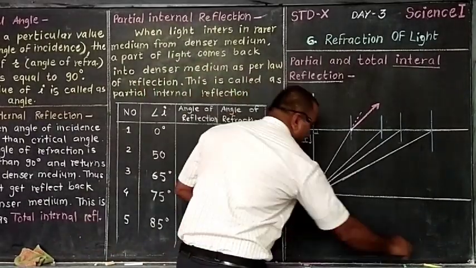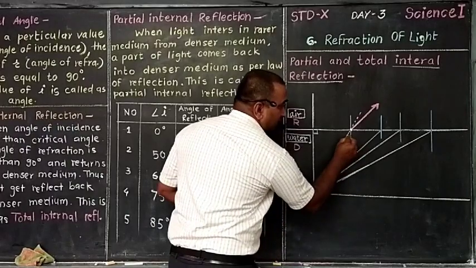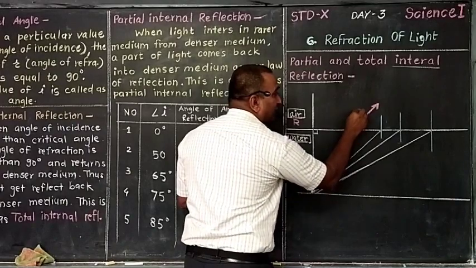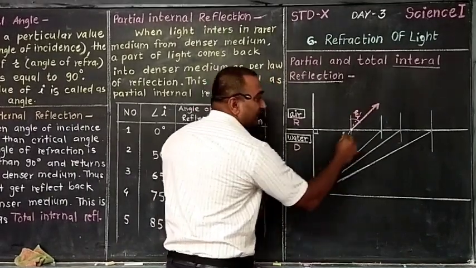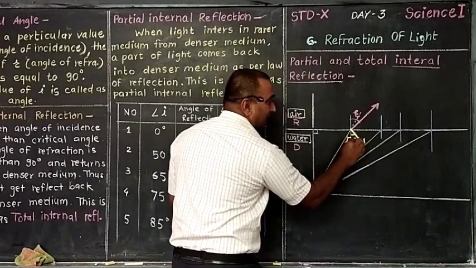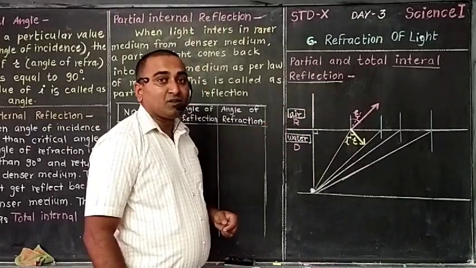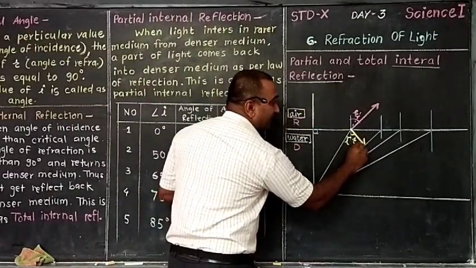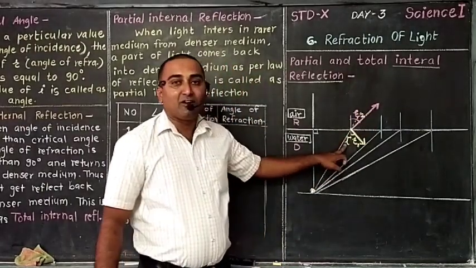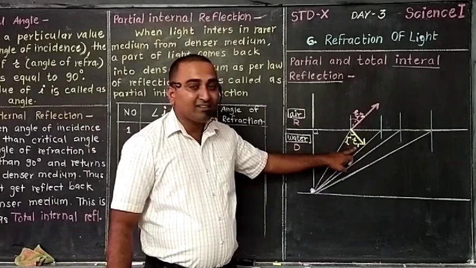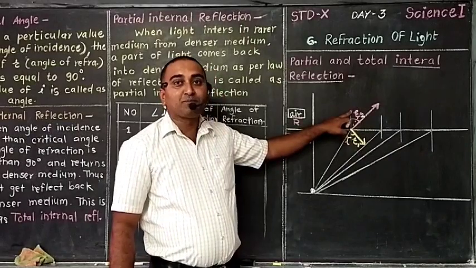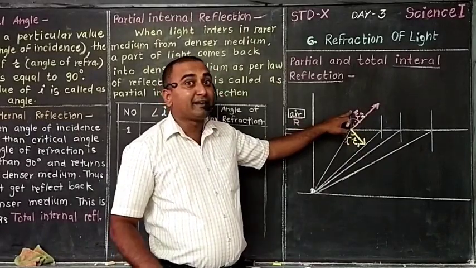So shall we draw it like this? This one is the angle of incidence, this one is the angle of refraction, and now we are getting again a little reflection. Both angles are called R, so we consider this angle as R1 and this angle as R2. What is I? I is the angle of incidence. What is R1? R1 is the angle of reflection. And what is R2? R2 is the angle of refraction.